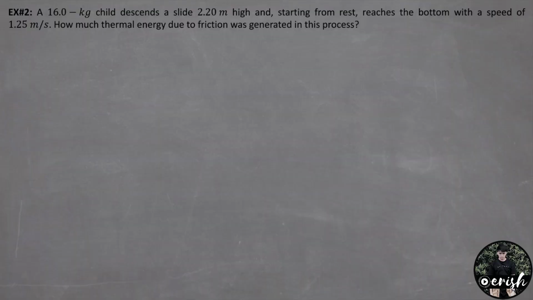Example number 2. A 16 kilogram child descends a slide of 2.2 meters high and starting from rest reaches the bottom with a speed of 1.25 meters per second. How much thermal energy due to friction was generated in this process?